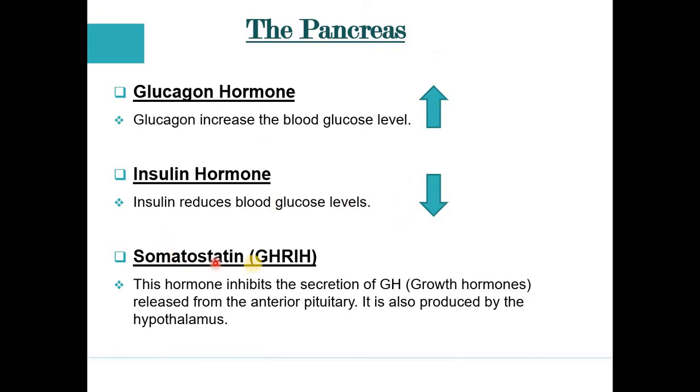If we talk about somatostatin, like GHRIH, this hormone inhibits the secretion of the growth hormone released from the anterior pituitary. What exactly is mentioned in this point is that the anterior pituitary releases a hormone known as growth hormone, but it is inactivated. So this somatostatin inhibits the secretion of growth hormone secreted by the anterior pituitary. So basically this hormone is also produced by the hypothalamus. I hope the function of these three hormones is very clear now.